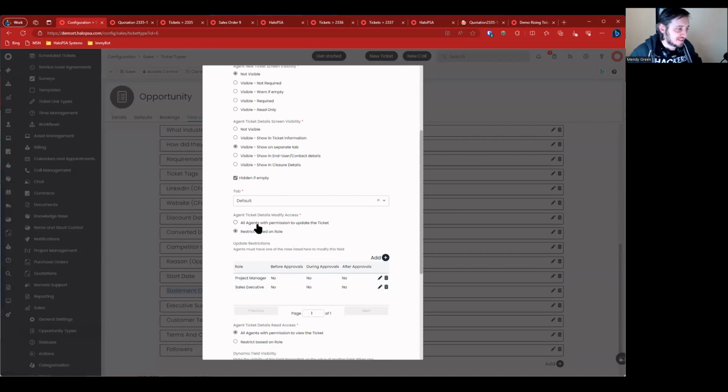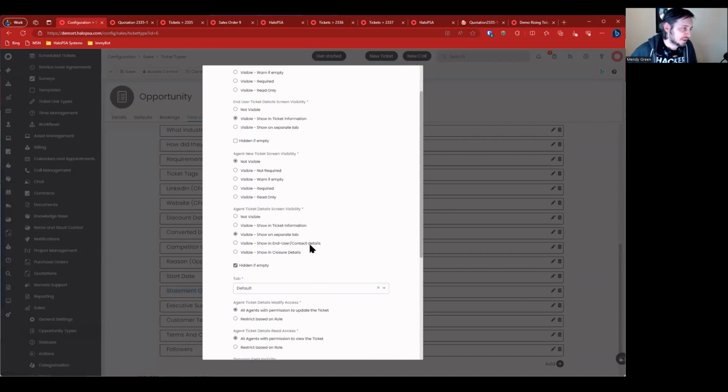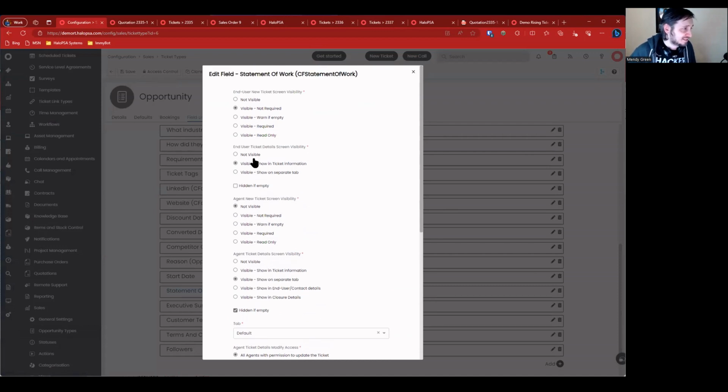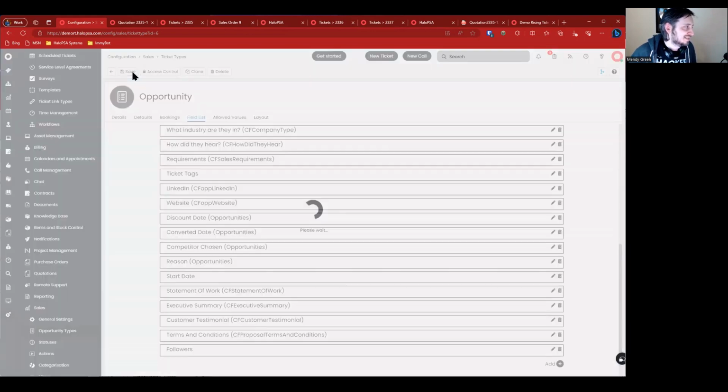But for the purposes of this demo, I'm going to modify that and allow all agents with permission to update a ticket to update that field. We can see it's not visible to end user on new ticket. It's not visible to agent on new ticket, but it is visible on the ticket information tab, and it's visible here on show on separate tab, and it's hidden if empty. So we're going to go ahead and save that.